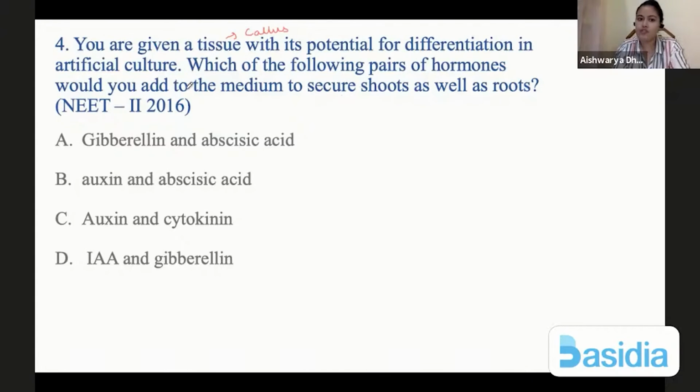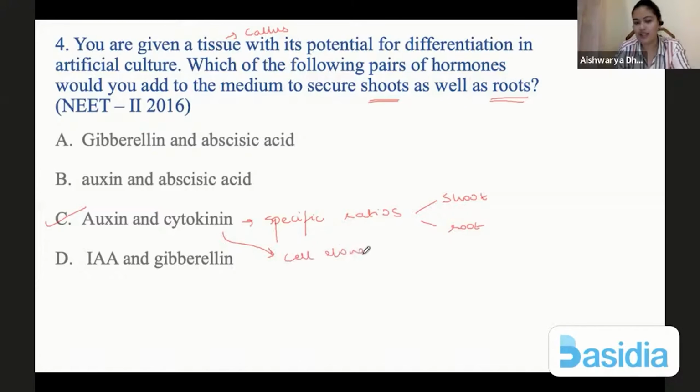Which pair of hormones will you add to the medium to secure shoot as well as root? So we want both shoot and root in this mass of cells. So we will use auxin and cytokinin. Auxin and cytokinin, when they are used in specific ratios together, they promote both growth of shoot as well as root, because if you recall, they are both involved in cell elongation. Okay.